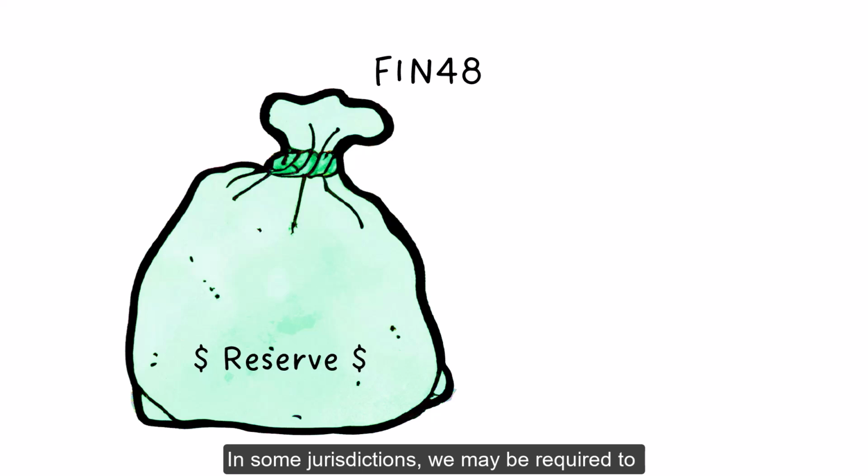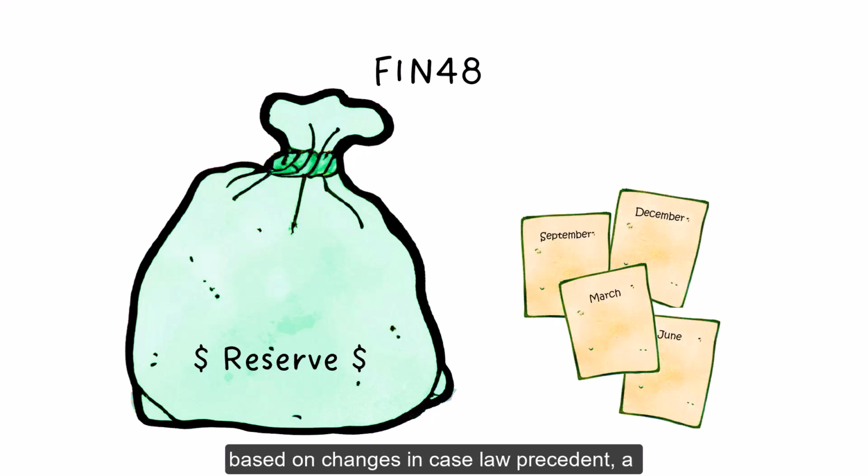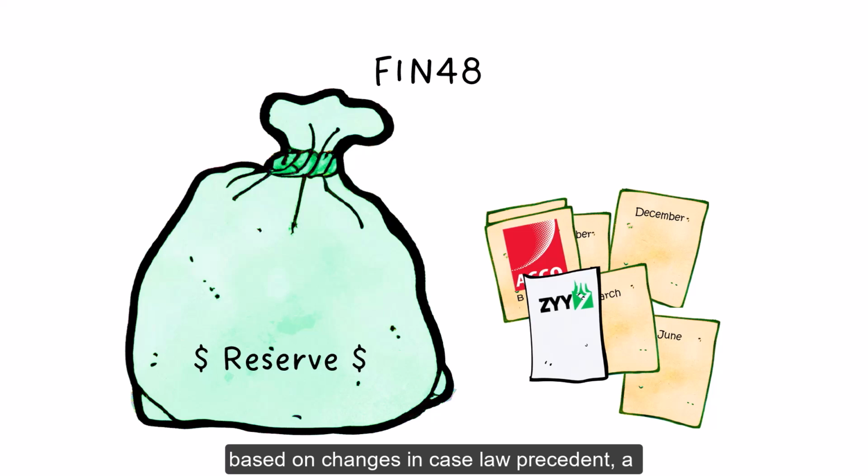In some jurisdictions, we may be required to book a reserve for additional items such as legal fees and court costs. Once the reserve is established, we evaluate and monitor it quarterly and generally add incremental interest similar to a local tax assessment.